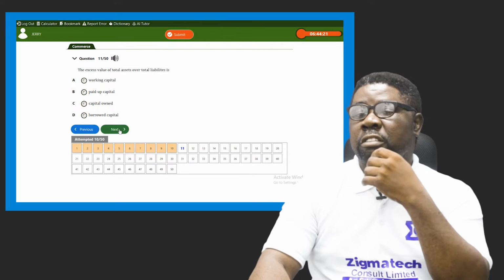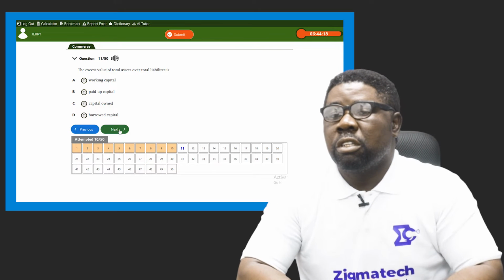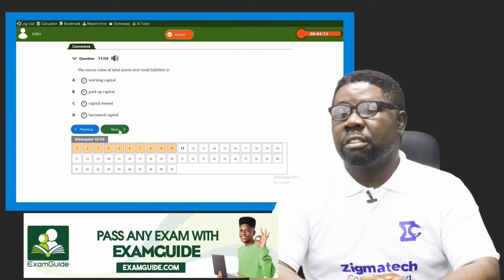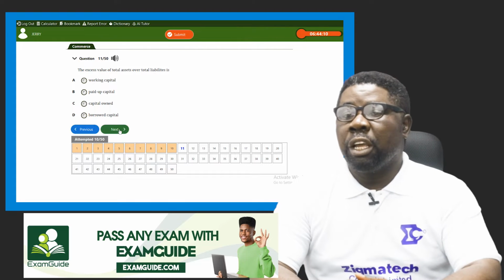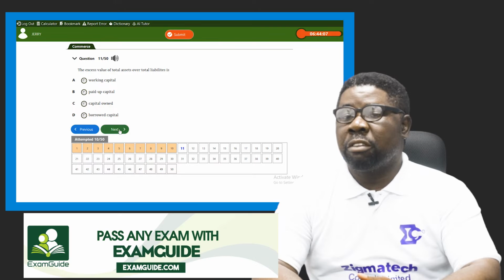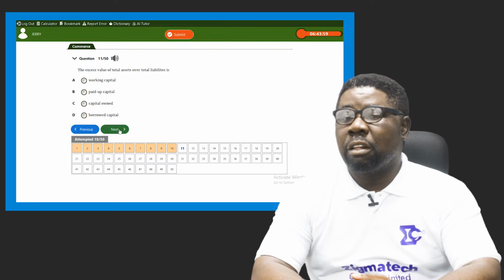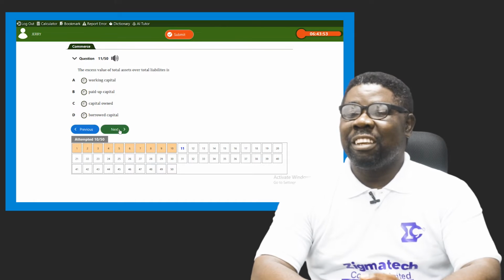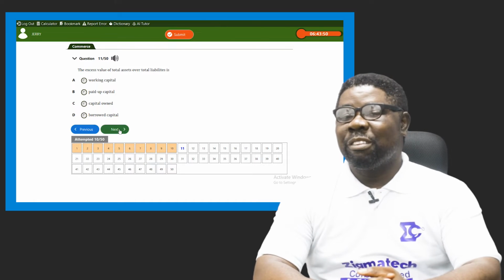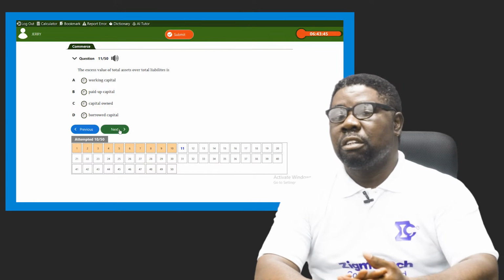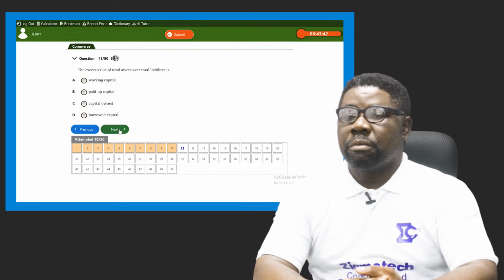From the beginning of this exercise, I mentioned that asset is made up of capital plus liability. So if you take away capital from asset, you get liability. If you take away liability from asset, you get capital. So the excess of total assets over total liability is capital. We have about four capitals there. Option A is working capital. Working capital is the capital a company uses to run its business production or activities.